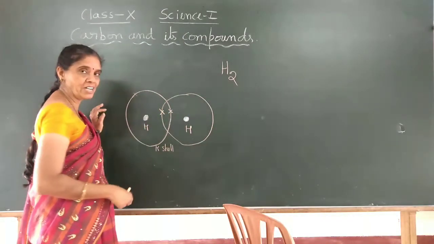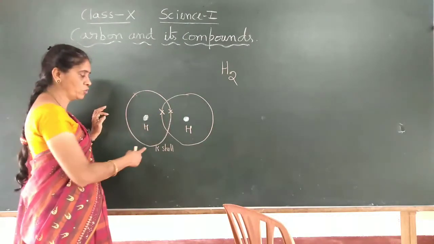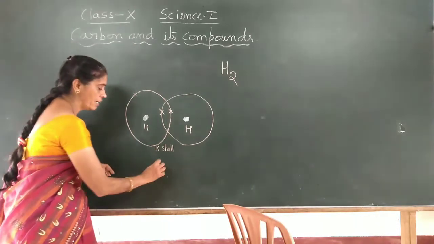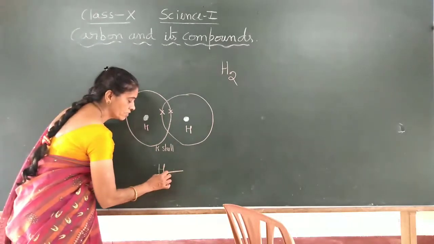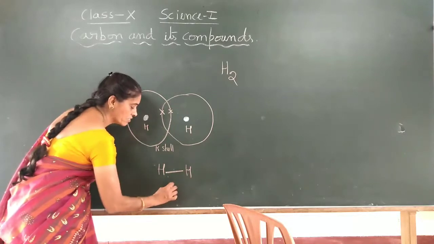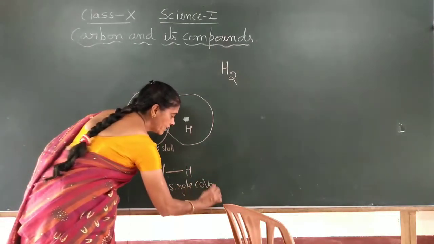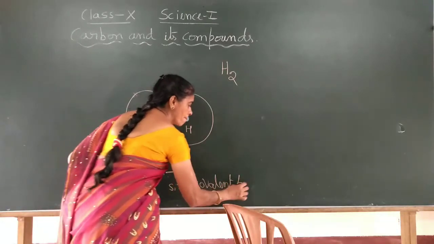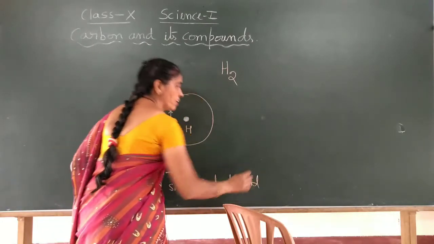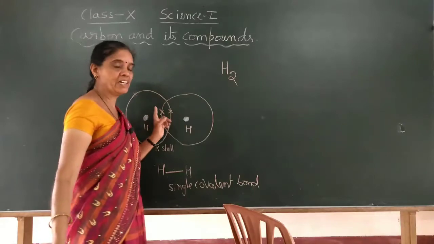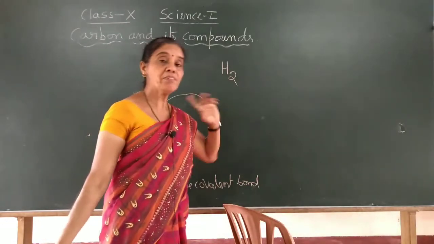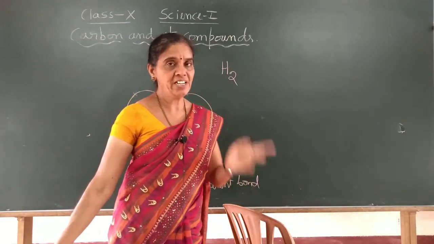By that they get a stable structure, and usually we represent it as hydrogen, and the covalent bond is a single bond. It is called a single covalent bond. A single covalent bond is nothing but one pair of electrons shared between any two atoms.